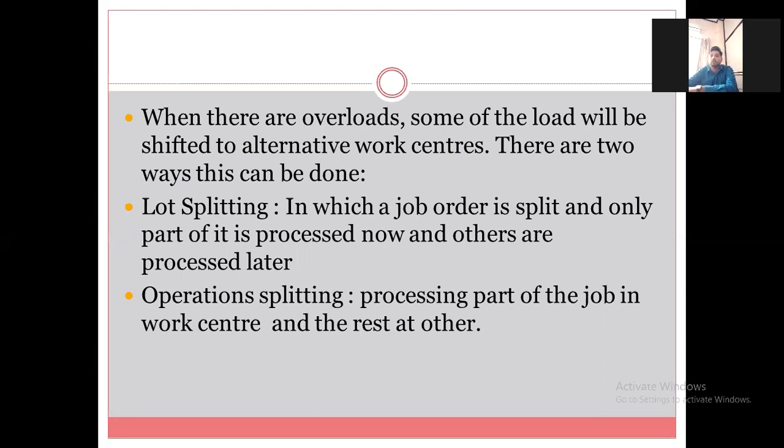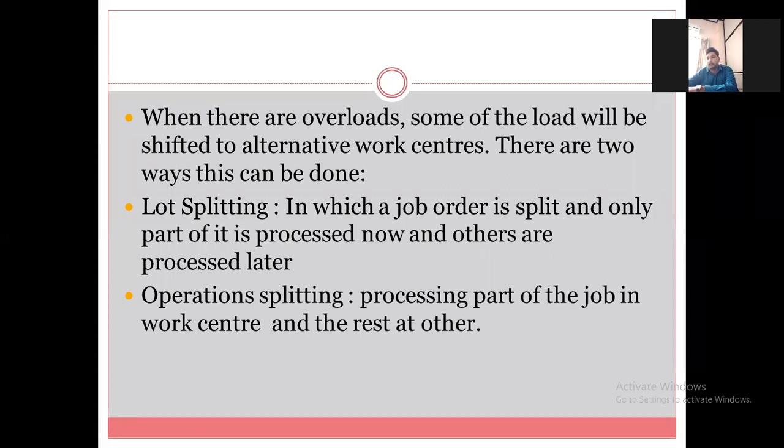Okay, so only one machine will get overloaded. At that time, what options are with you? One option is lot splitting, in which a job order is split and only part of it is processed now and the others are processed later. In that case, the job order will be split and the required quantity will be processed now, and the remaining will be processed when the load is negligible on that particular machine.